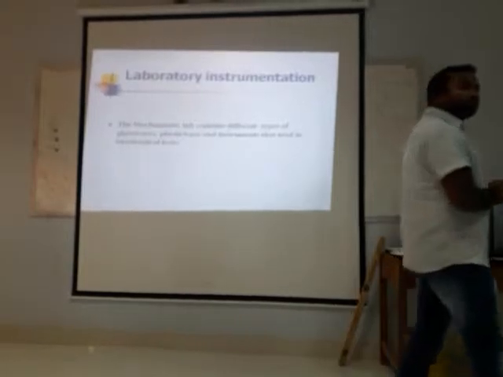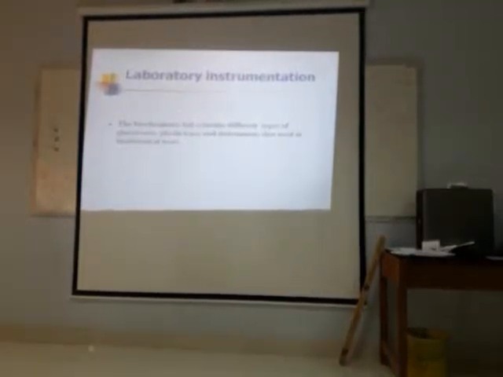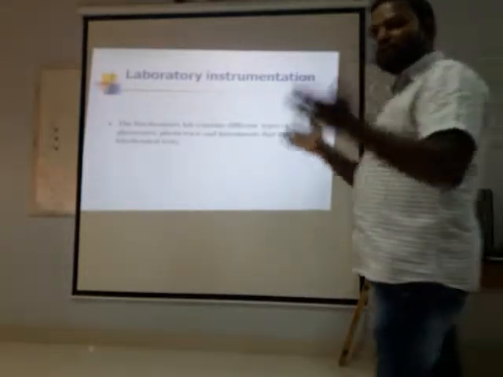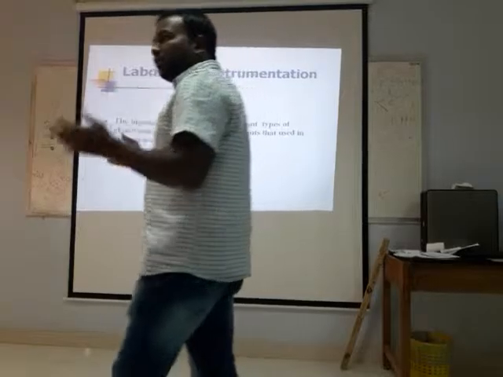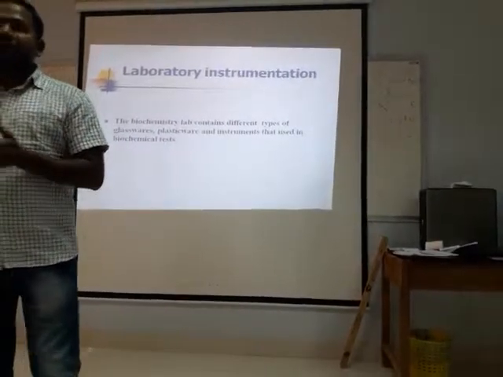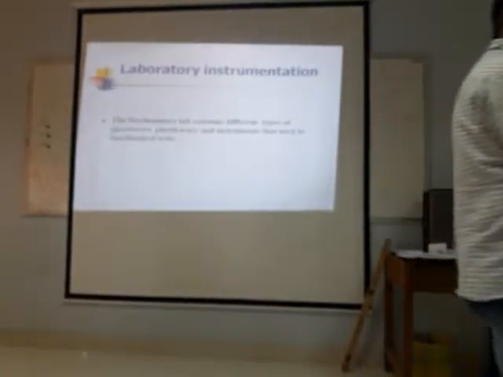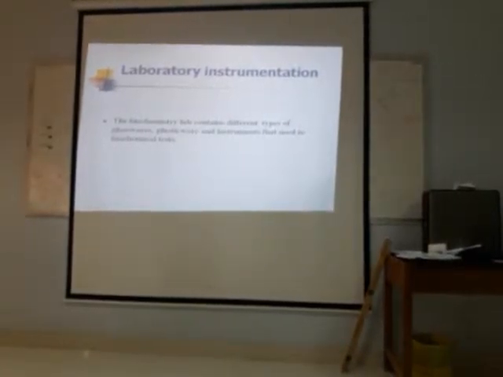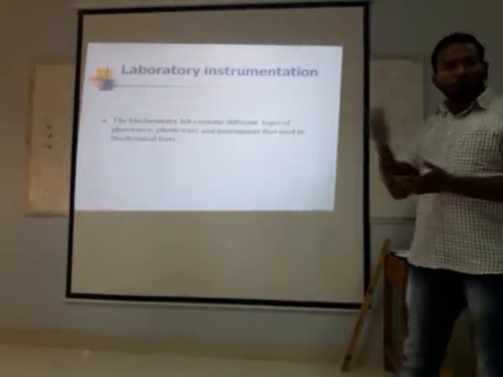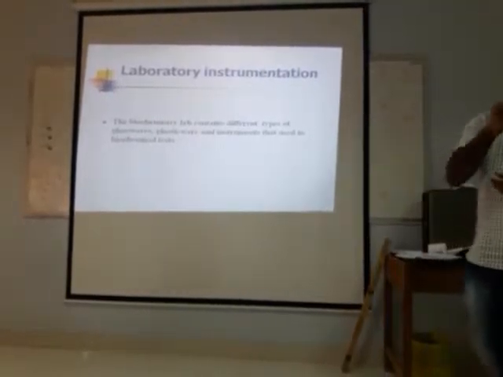What are the instruments present in the biochemistry lab? In each biochemistry lab there are three types. One is instruments, meaning big machines operated by electricity, and then glasswares and plasticwares. Glasswares, plasticwares, and instruments: these three types you can find in every biochemistry or microbiology lab.